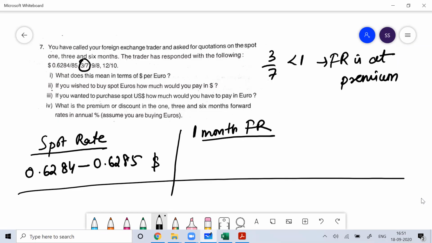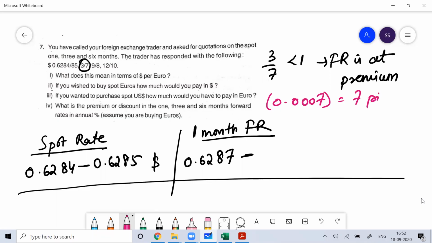So 0.6284 plus 3 will be 0.6287. Then add 7 to the ask quote, so 0.6285 plus this 7. This 7 means 0.0007. This is also called 7 pips. This is a unit in the currency market.